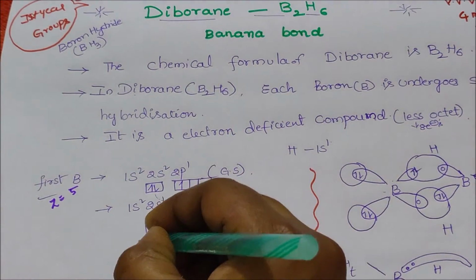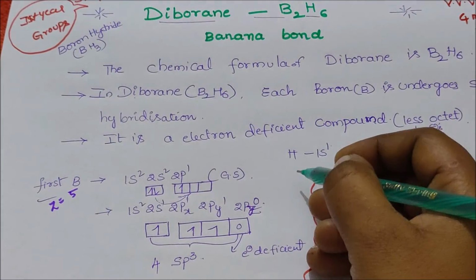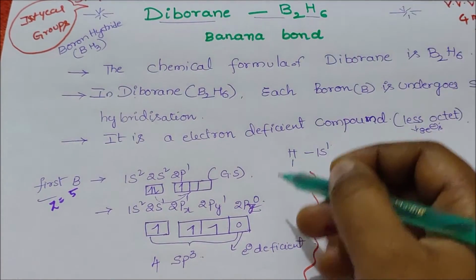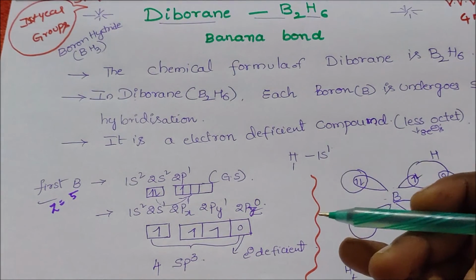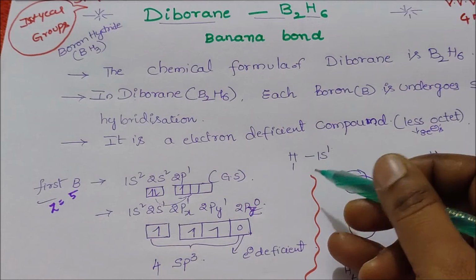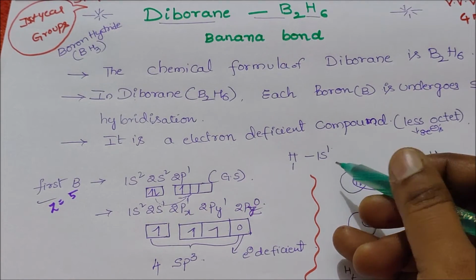The atomic number of hydrogen is 1. So all the hydrogens have 1s1; in the valence shell of hydrogen there is only 1 electron.